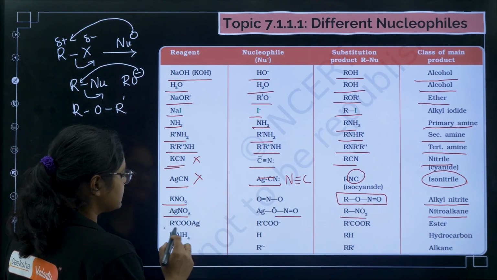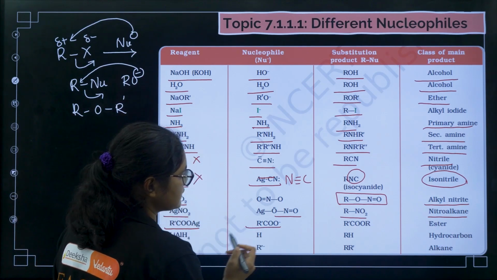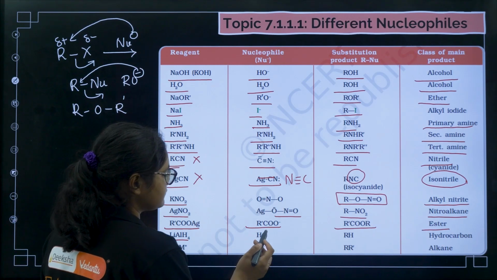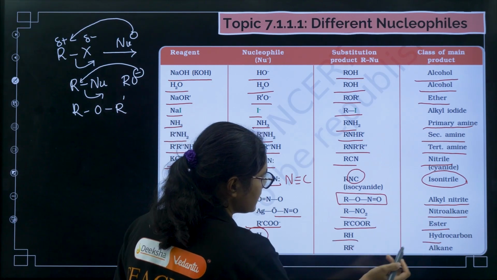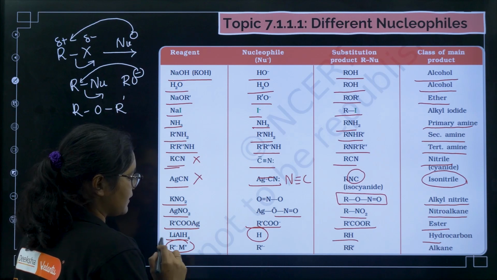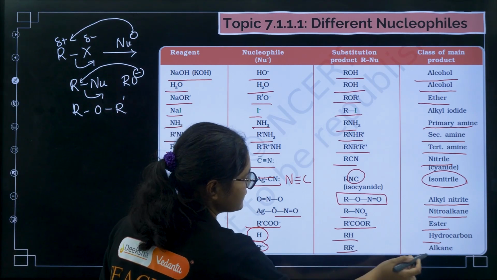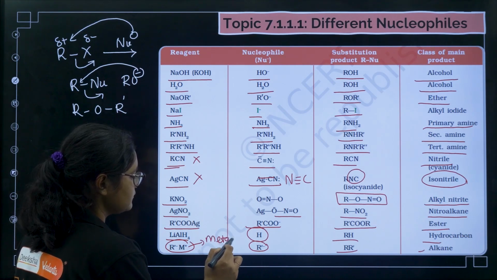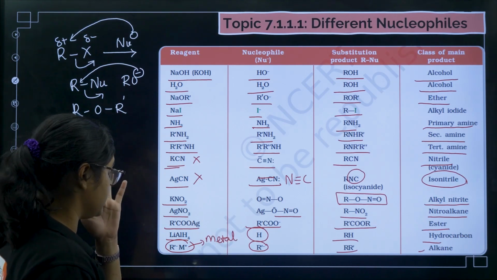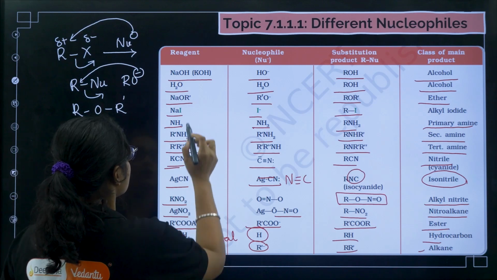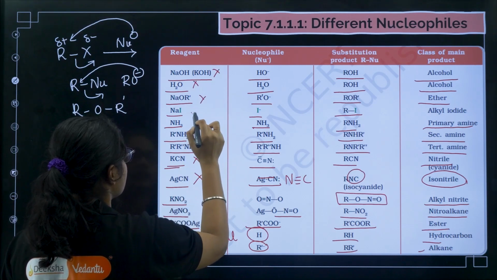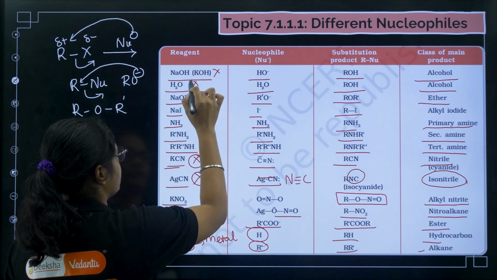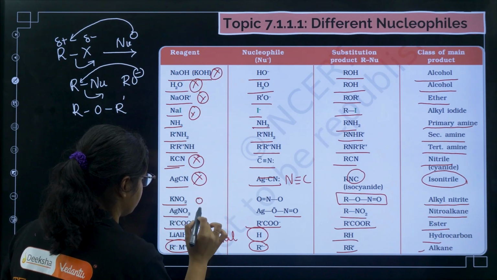Next, coming to R'COOAg, so here the nucleophile is R'COO minus, we will get RCOOR', this is an ester. And if you take LiAlH4, we will get H minus, and RH, that is a hydrocarbon. If you take any R'M plus, so R' minus will attack R, that is your alkanes. So what is this M plus? M plus stands for any metal. So this is very simple, you just need to remember which all are important. I am telling you, these all are important, which I have put a cross mark on, so that these are important nucleophiles that you must remember.